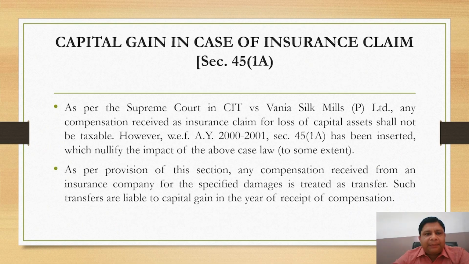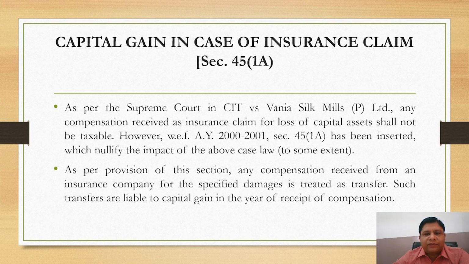Moving further, capital gain in case of insurance claim. As per the Supreme Court case in CIT versus Vania Silk Mills Private Limited, any compensation received as insurance claim for loss of capital asset shall not be taxable.